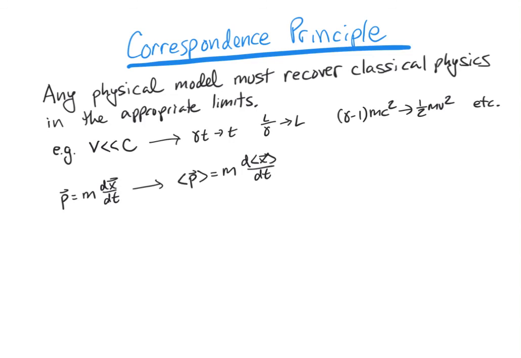Alternatively, perhaps a better way of thinking about it is that these are the fundamental equations of nature, and it just so happens that in the classical limit, the expectation values are so well defined that it is almost completely unheard of for a measurement to be any value other than the value we expect it to be. In other words, classically, the measurements we make are the means. They are the arithmetic averages of all the possible quantum superposition possibilities.